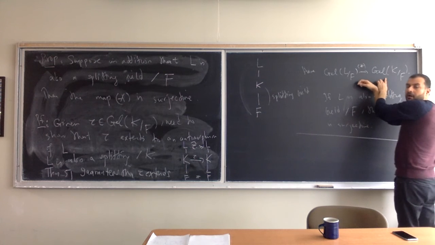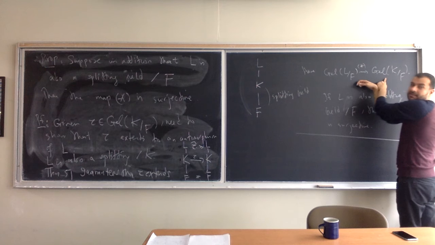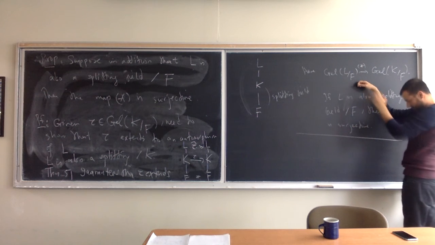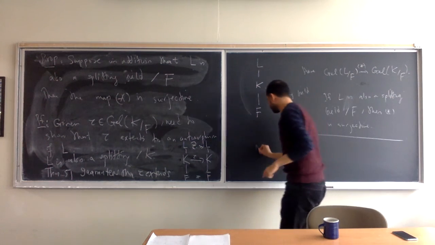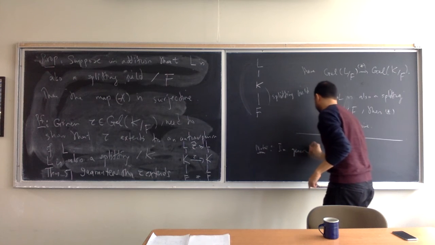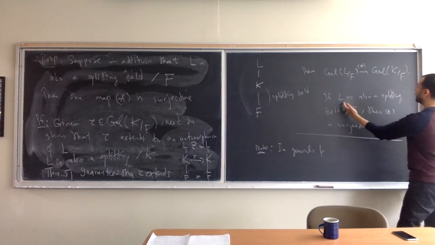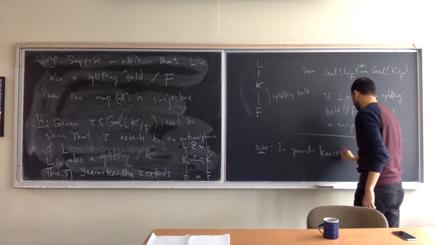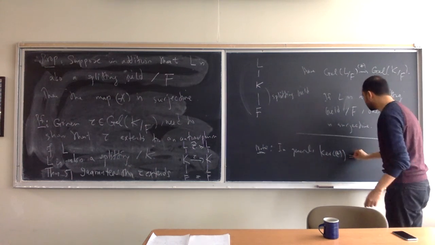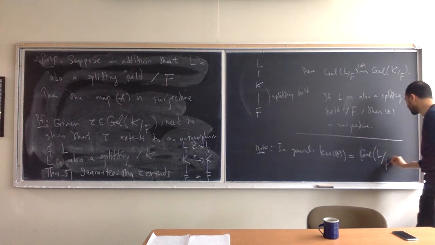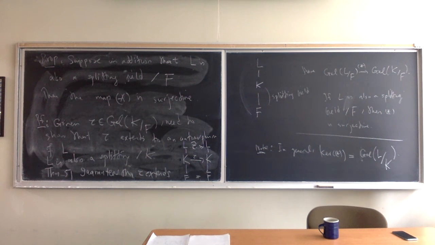In other words, sigma acts trivially on K, which is the same as saying that sigma belongs to the Galois group of L over K. So in general, when I say in general, I mean you don't need L to be a splitting field for this statement, the kernel of the map star, that restriction map, is equal to the Galois group of L over K. Okay, very good. Let me stop here. Thank you.